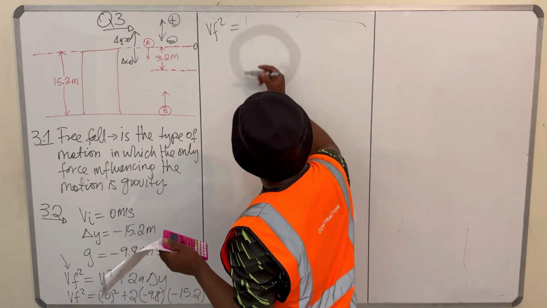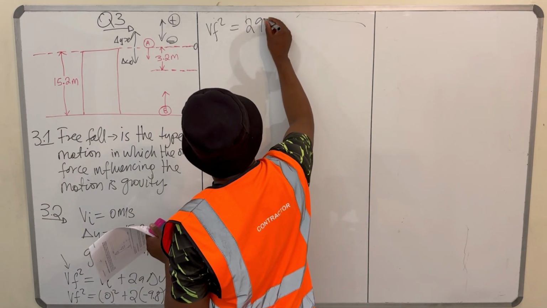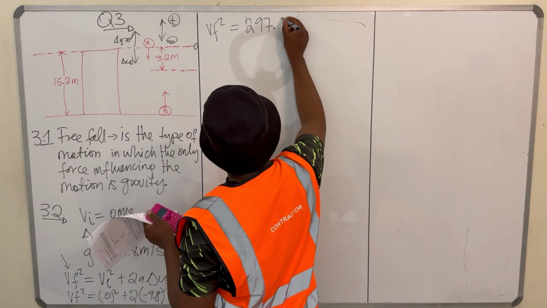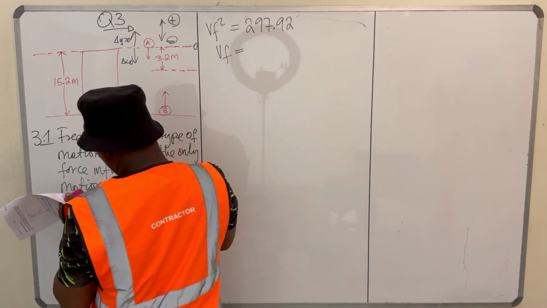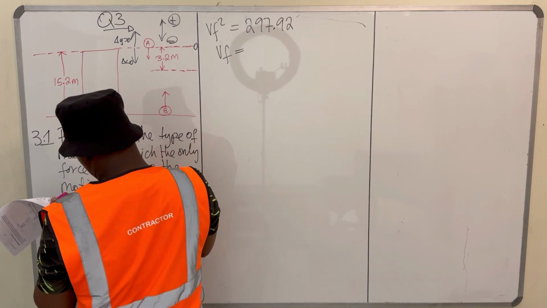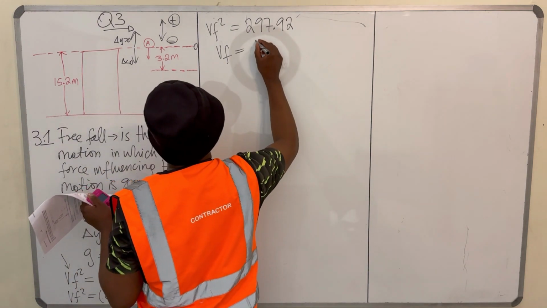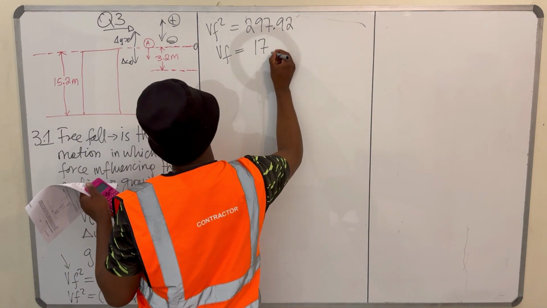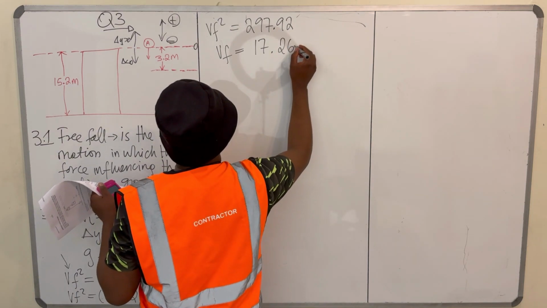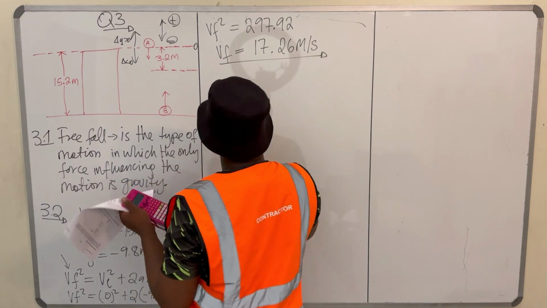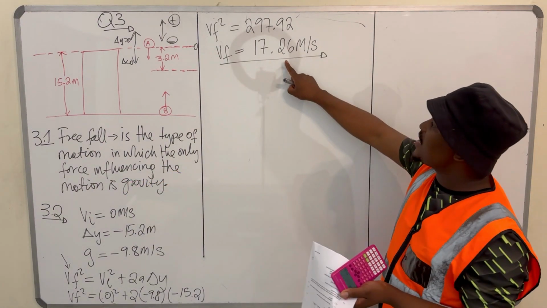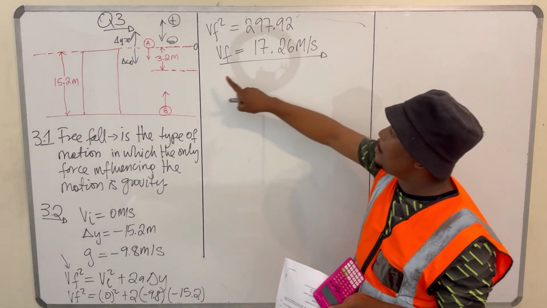We get 297.92. So our final speed will be the square root of that, which is 17.26 meters per second.